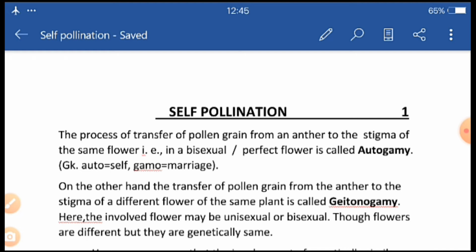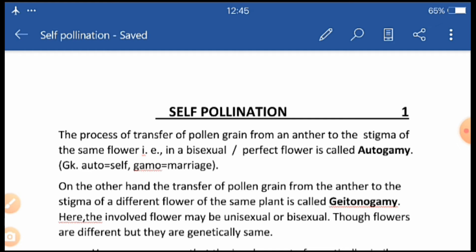Another type of self-pollination is there, that is, if the pollen grain is transferred from a flower to the stigma of another flower of the same plant. That is, the flowers may be different but they belong to the same plant.